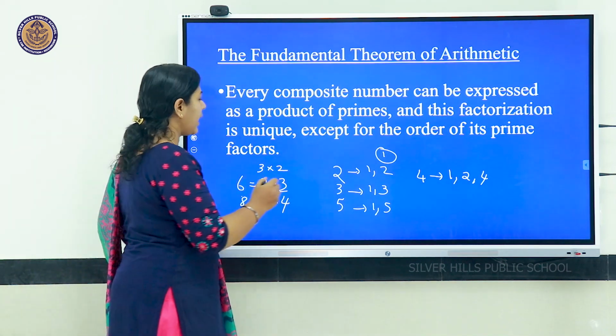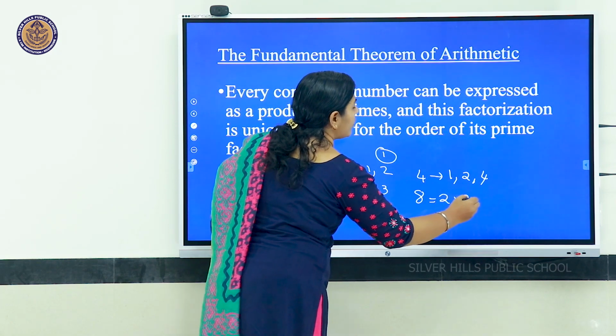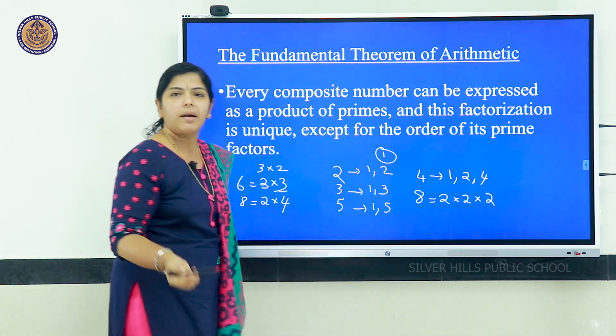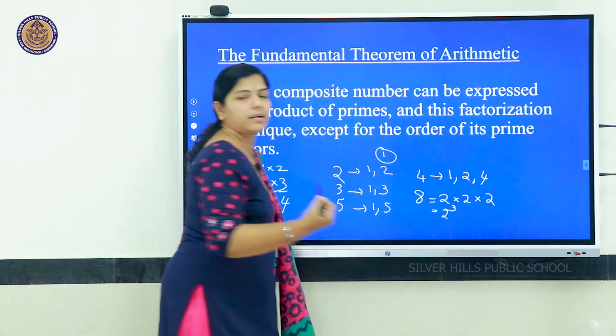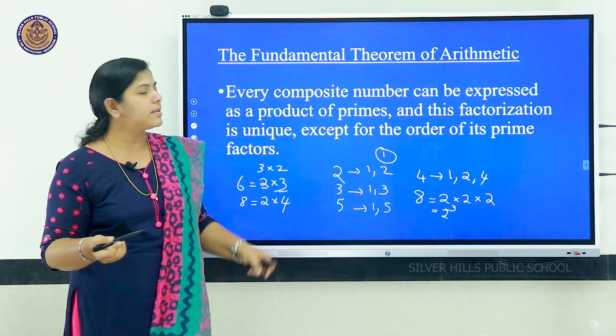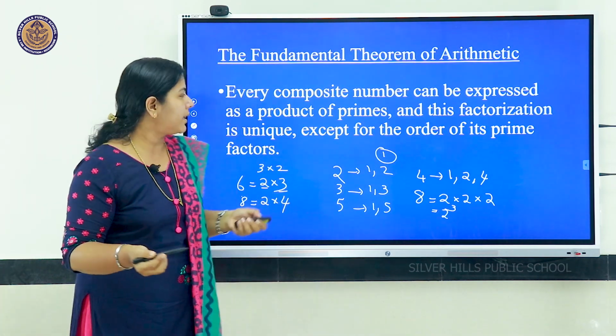And if it is 8, the prime factors are 2 into 2 into 2. This is 8. The prime factorization is 2 cube. That is, this composite number can be expressed as a product of primes. Another example, if we take